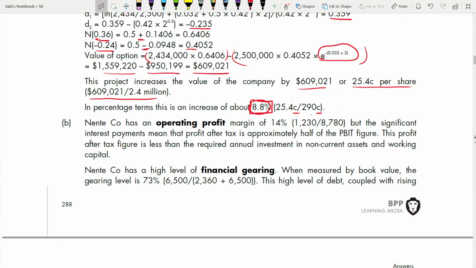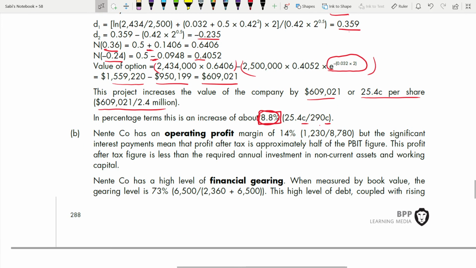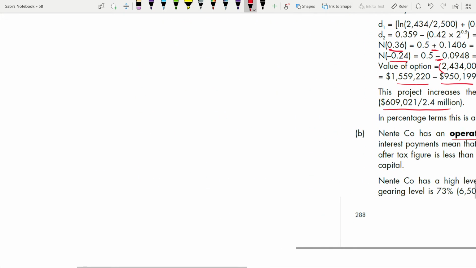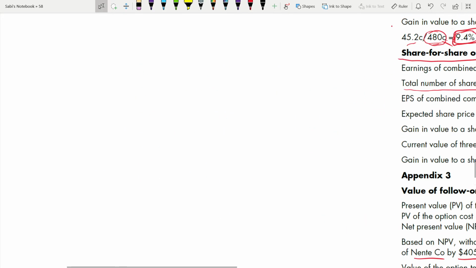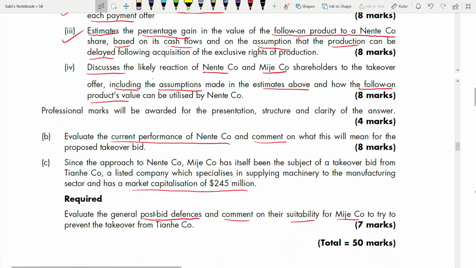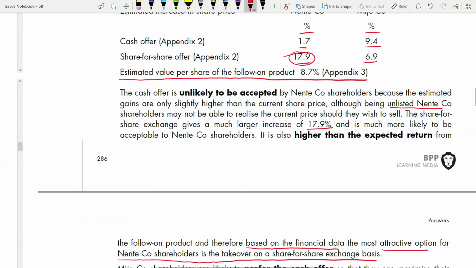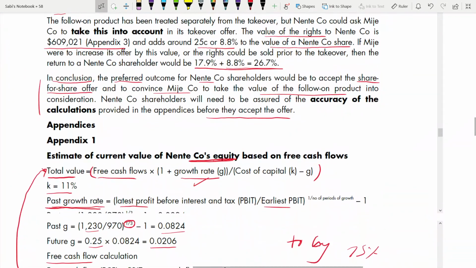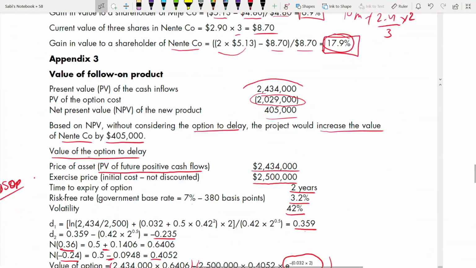So 2 marks for each, right? Performance. Performance means operating profit. You have to start with operating profit first. So Nente has an operating profit margin. Ratios. One good thing, thank God this question came up, that this is the right time for me to tell you. Whenever this question comes, current performance ratios, you have to do ratios and comment. That's what they are doing here. For this, you don't have to do appendix because this does not come in report. There itself, you can do the calculation.